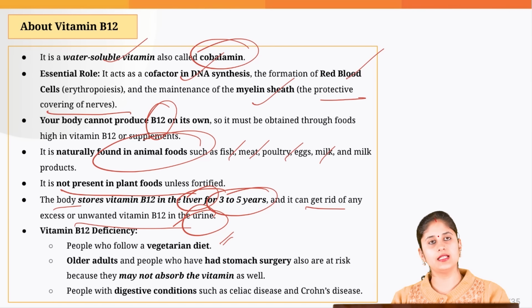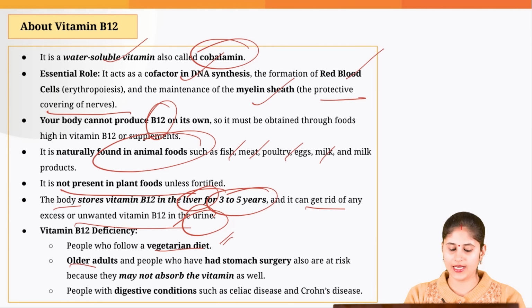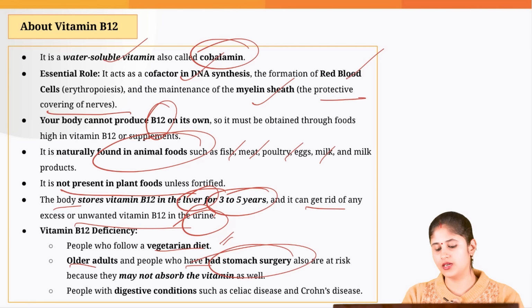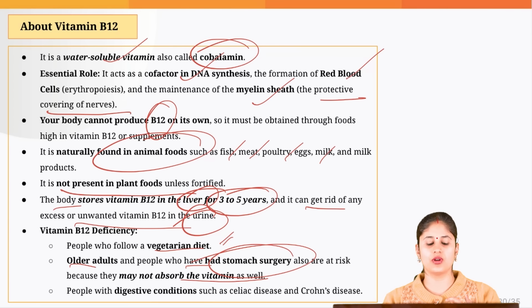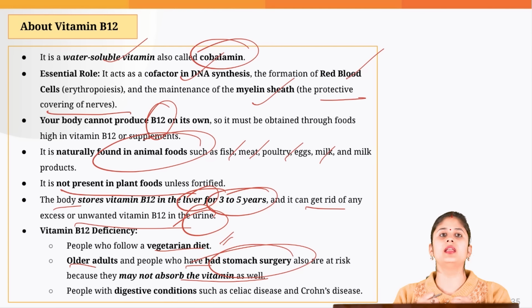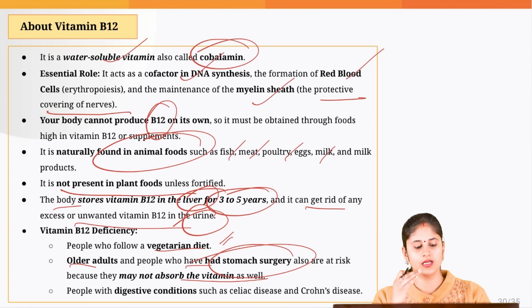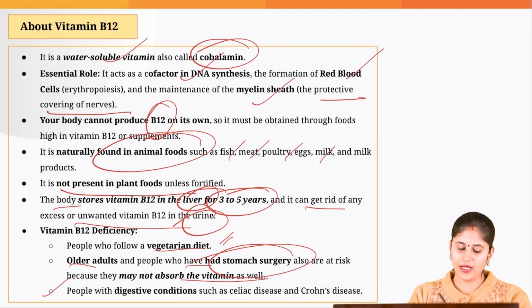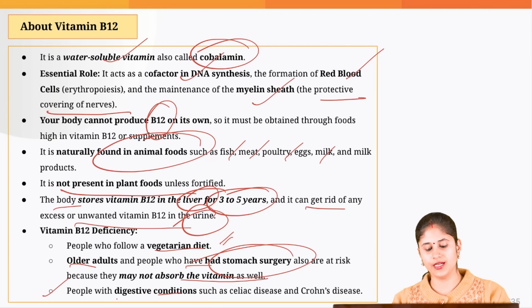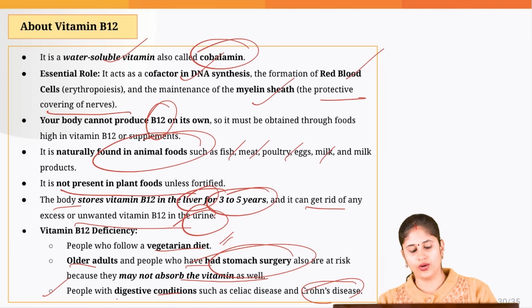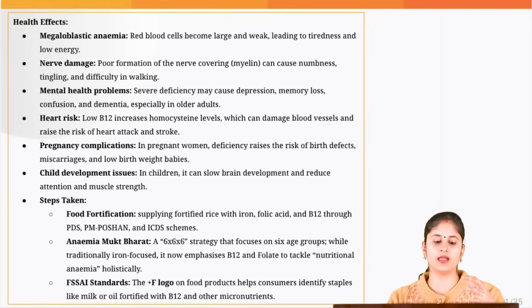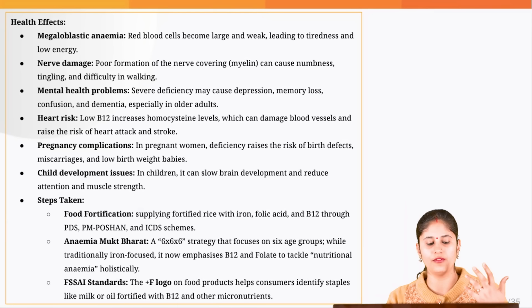Now usually we see this deficiency in people having vegetarian diets or in people who have undergone a stomach surgery, because in that case their stomach is not able to absorb this essential vitamin even if they are having the animal foods. Okay, and people who have digestive related issues like Crohn's disease, celiac disease, etc. So their body is not able to absorb this vitamin B12 from the food.